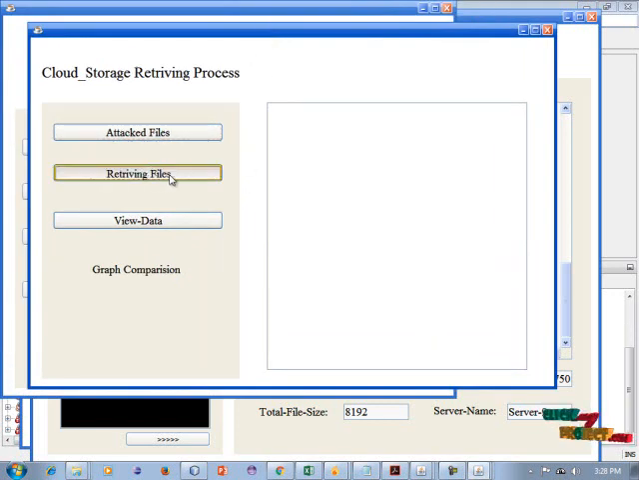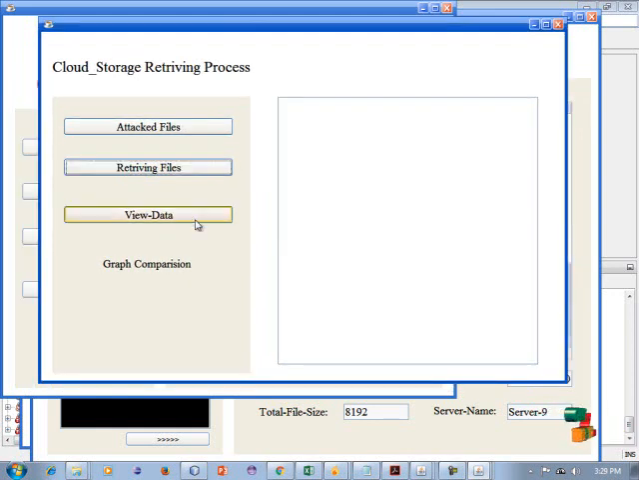So we retrieve files, click retrieving files. Our decision repair tree algorithm is processed in this field. So the duplicate copy file can be viewed, but the original file is destroyed. The duplicate copy can be displayed in this field. So this is erasure-coded based on the repair tree model.